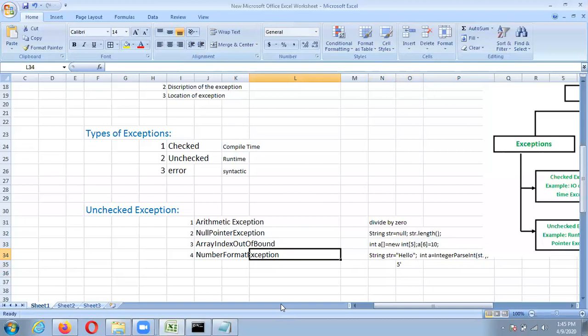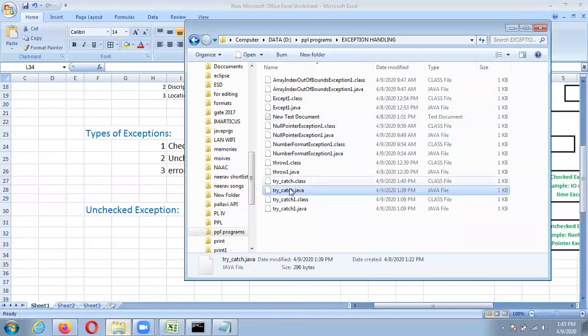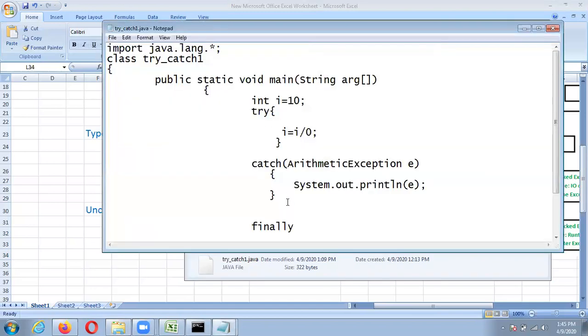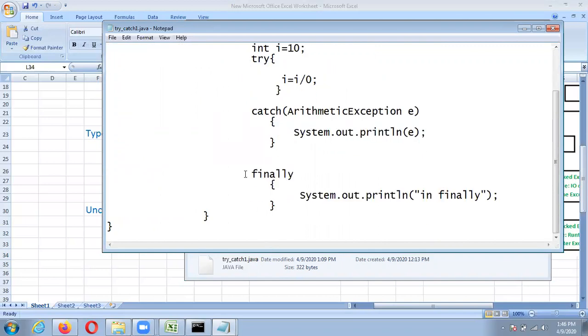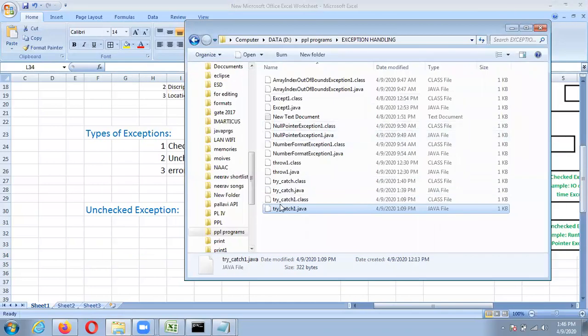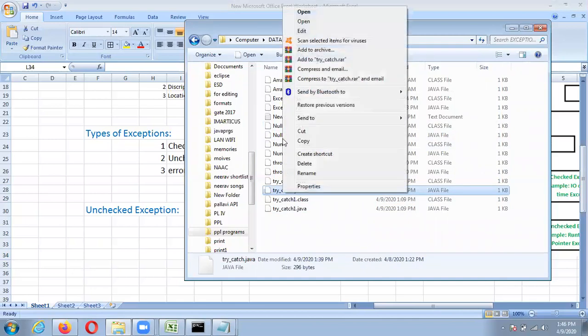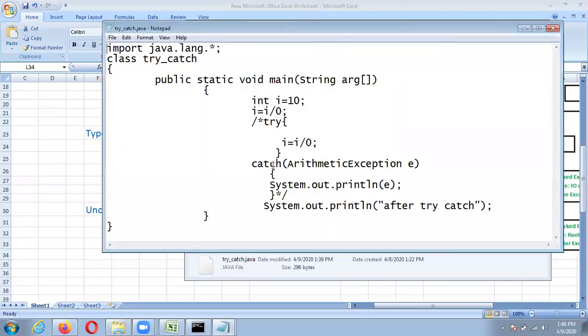So we'll see this here. First one is arithmetic exception, that is divide by 0. Here I am using a try catch block.